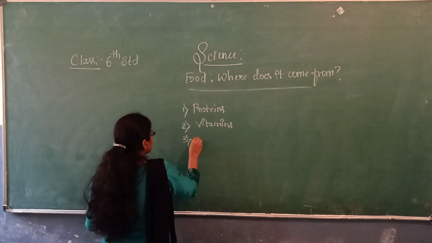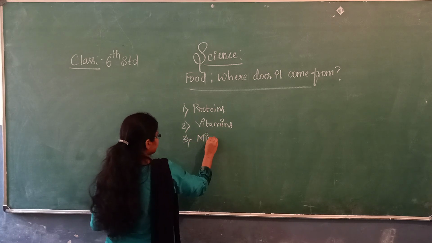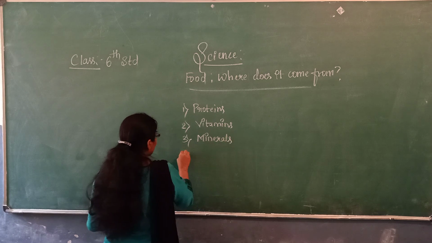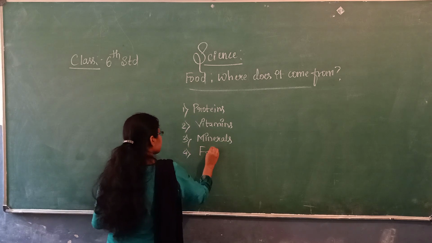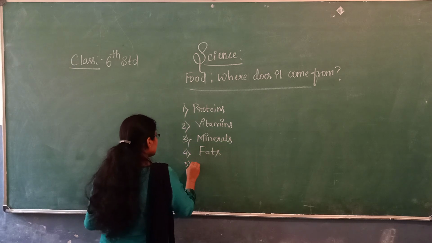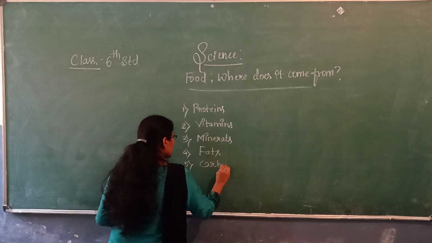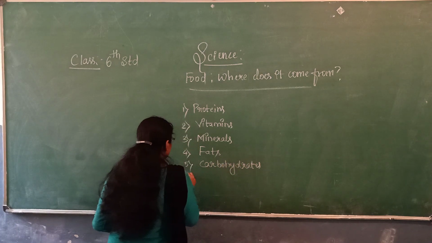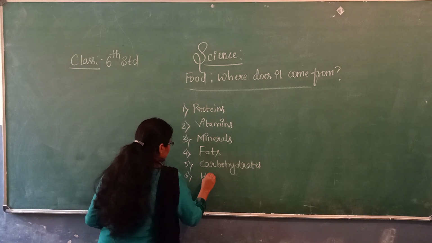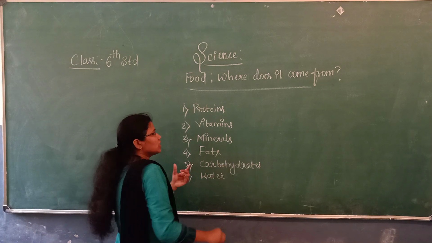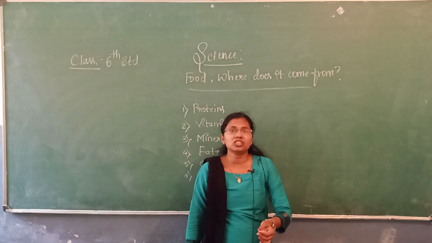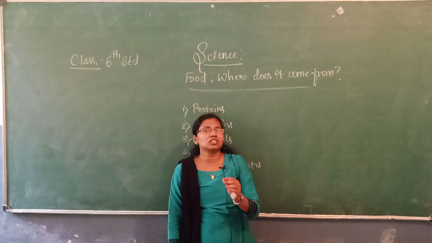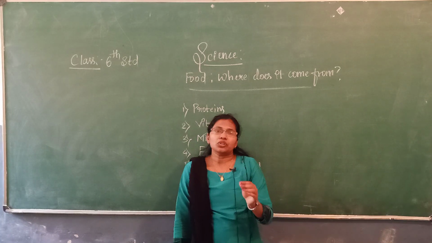Third one is the minerals. Fourth one is the fats. Fifth one is the carbohydrates. And the last is the water. So these are the 6 major nutrients which are present in the food.